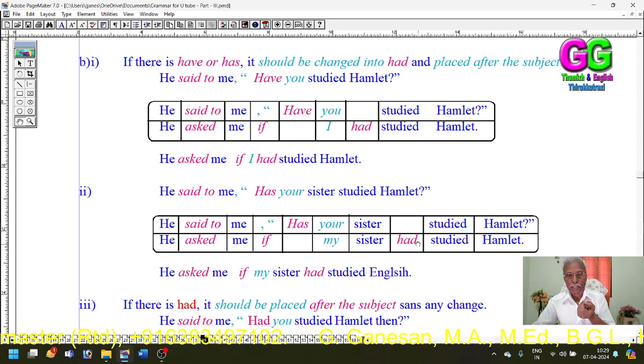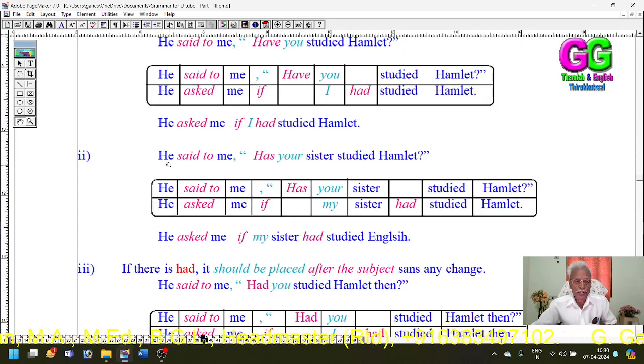So, my sister, and everything has been kept as it is. Your refers to me. Your is possessive, so the possessive for me is my. That's all. He asked me if my sister had studied Hamlet.